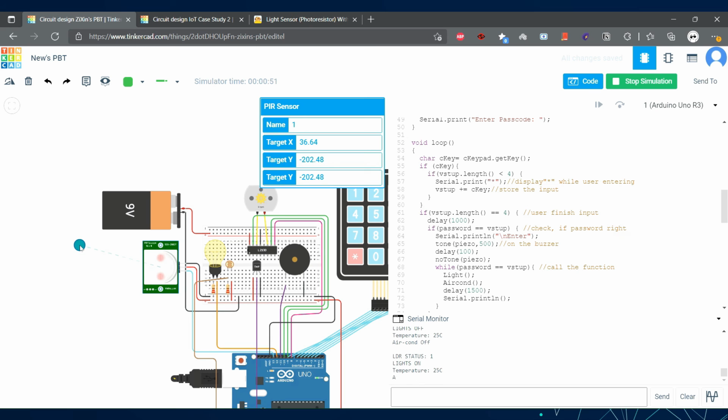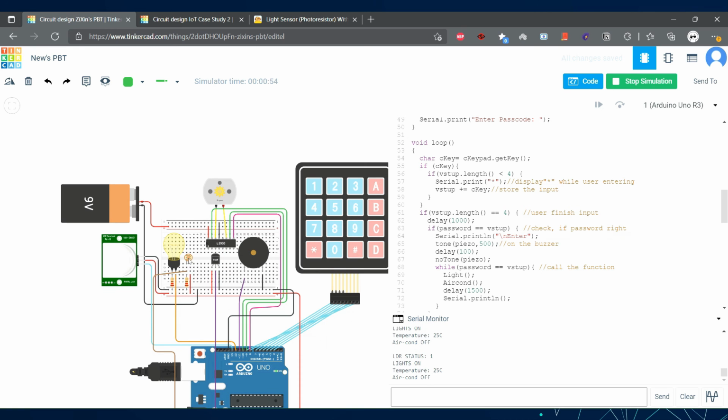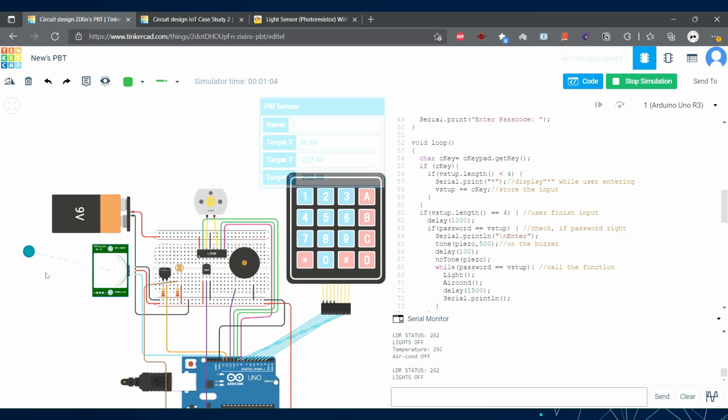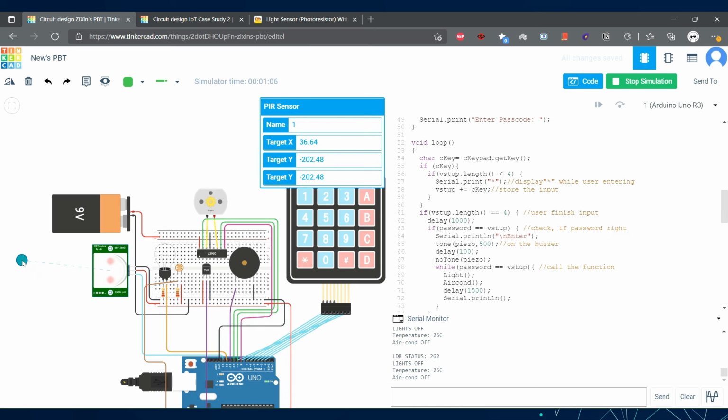If the motion is detected, the light will turn on. If the environment is bright, then the light will not turn on. So it also depends on whether somebody is near the light or not.